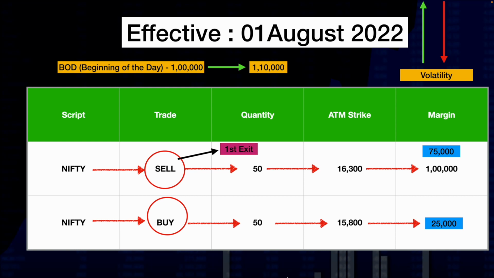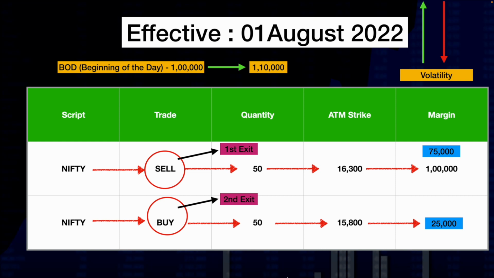You need to exit the sell position first. After that, only you have to exit the buy positions. Now, instead of exiting the sell position first, if you exit the buy position first, and let's say the market is very volatile at that time, let's say around 2 o'clock, 2:15.